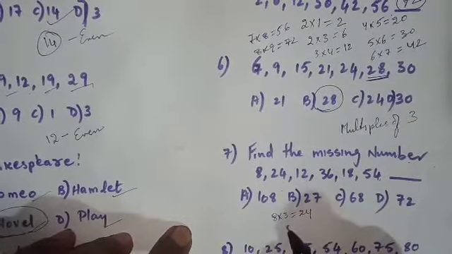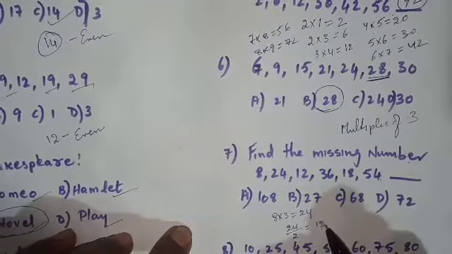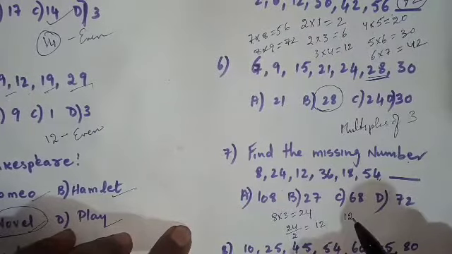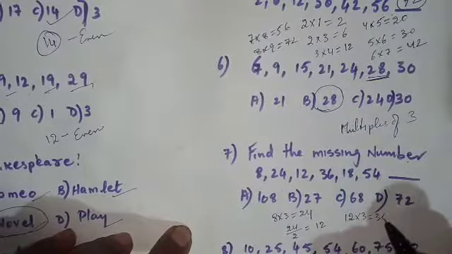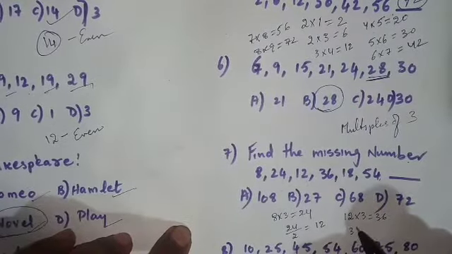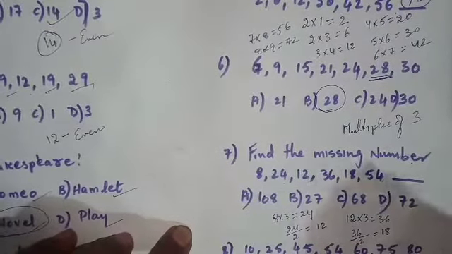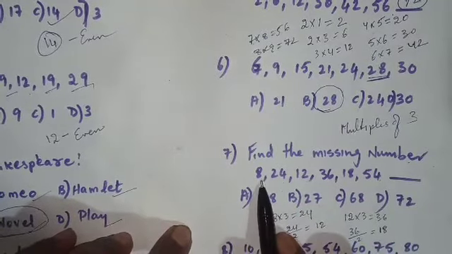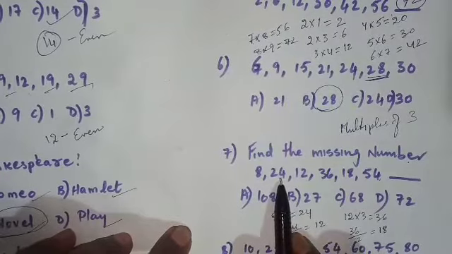Again, if we divide the second number by 2, we get the third number. Again, if we multiply the third number with 3, we get the fourth number. Again, if we divide the fourth number by 2, we get the fifth number. Therefore, alternatively, it is multiplied with 3 and divided by 2.